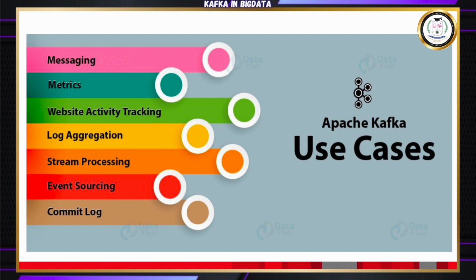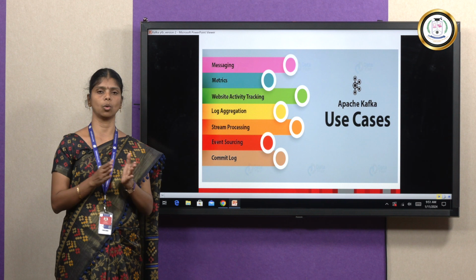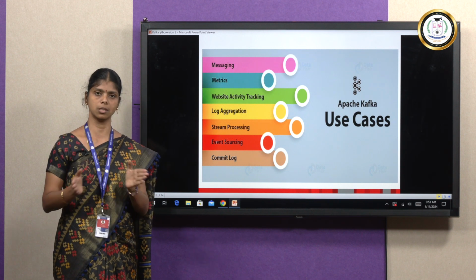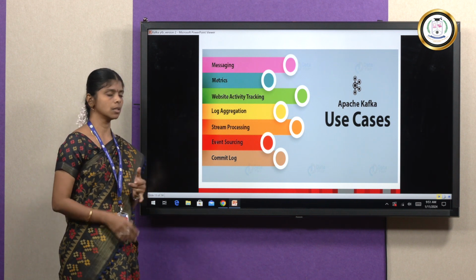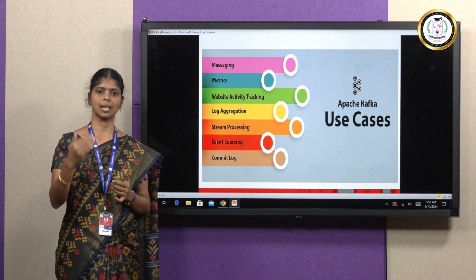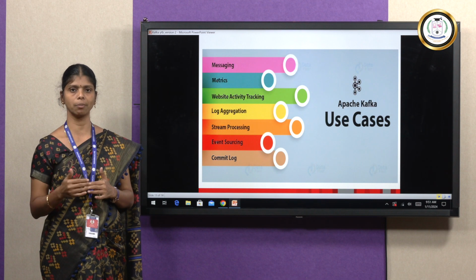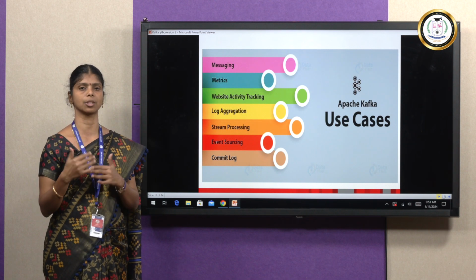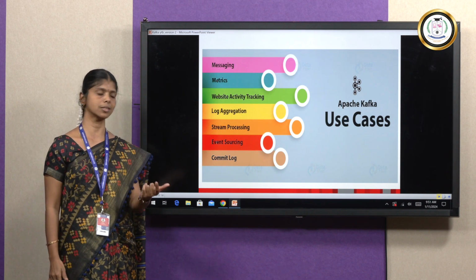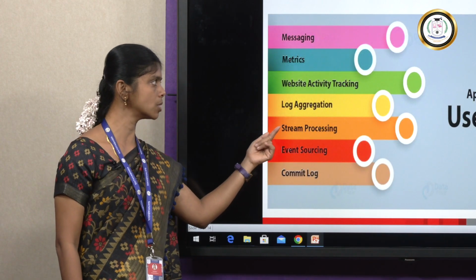These are all the use cases of Kafka. One is messaging, where we transfer information in a distributed manner, and metrics. Each and every time the scalable performance will be maintained, that is, it can handle the performance of producers as well as consumers, and log aggregation will be there.